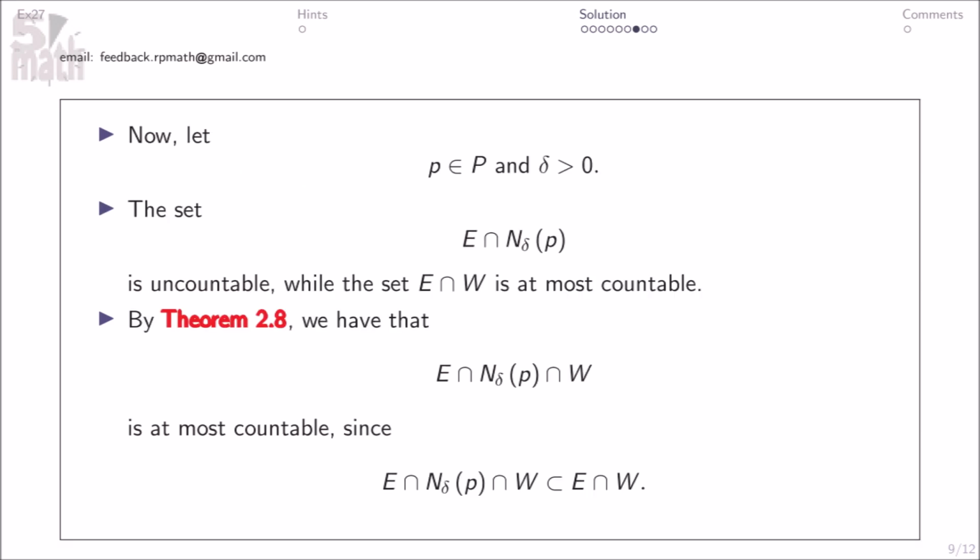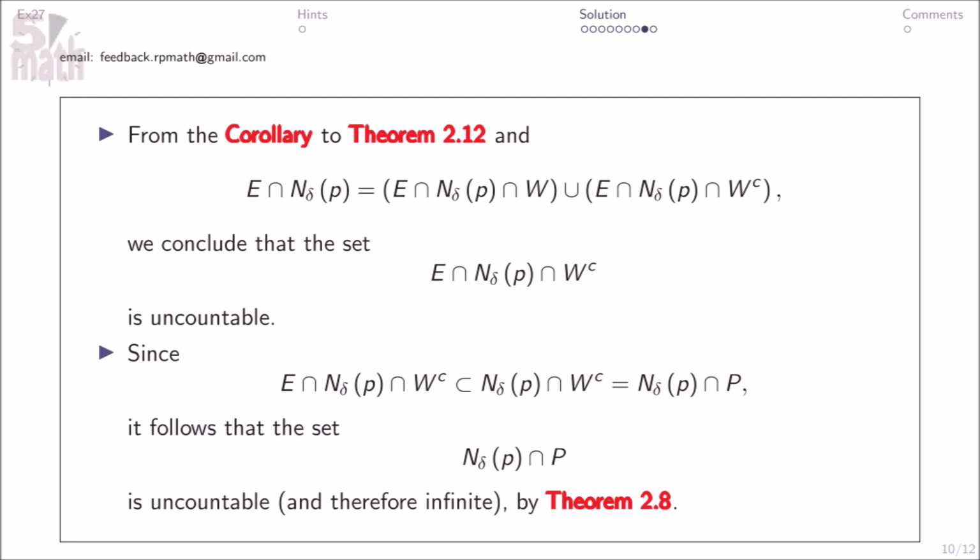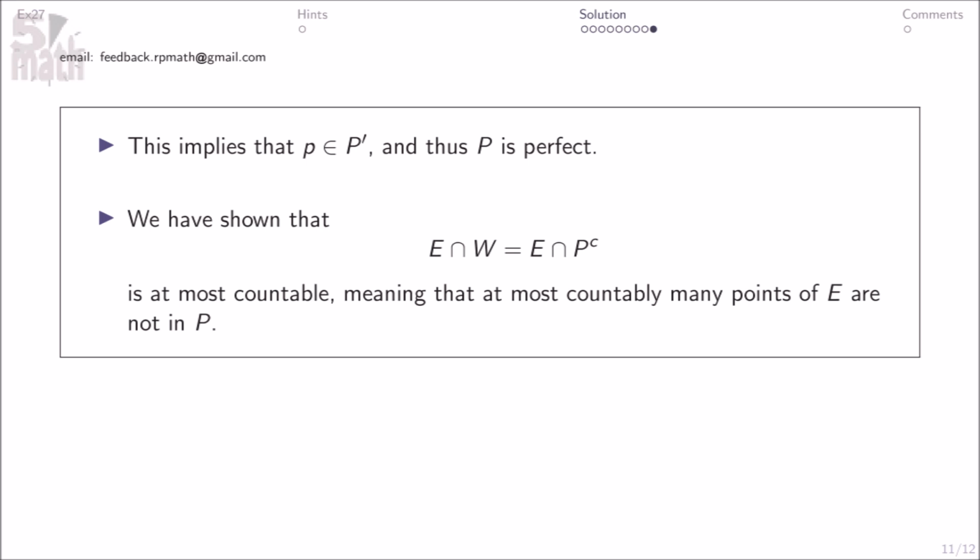Now, let P element of P and delta greater than 0. The set here is countable, while the set E intersection W is at most countable. By Theorem 2.8, we have that this is at most countable since this. From the corollary to Theorem 212 and this, we conclude that the set here is uncountable. Since this, it follows that the set here is uncountable and therefore infinite by Theorem 2.8. This implies that P element of P prime and thus P is perfect.